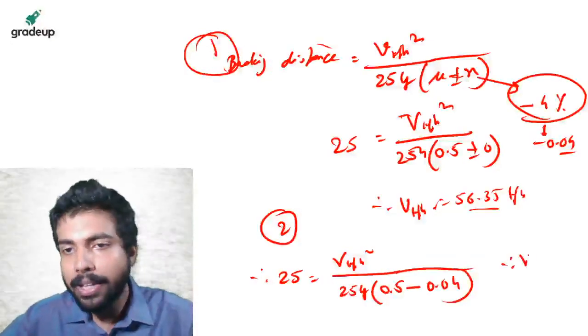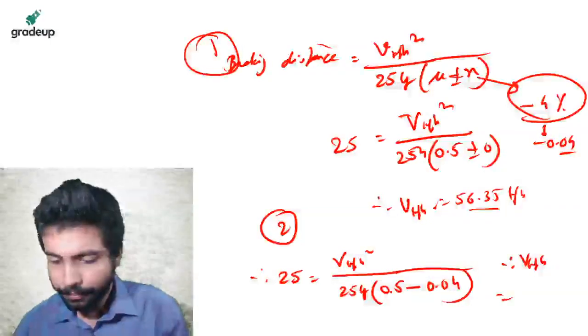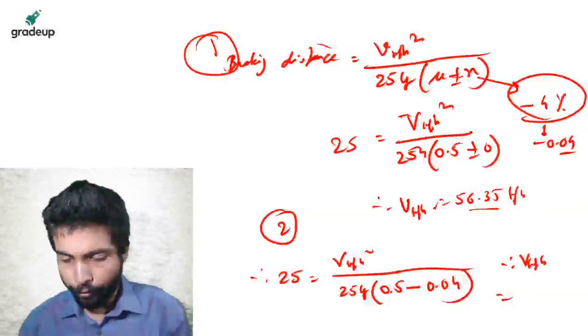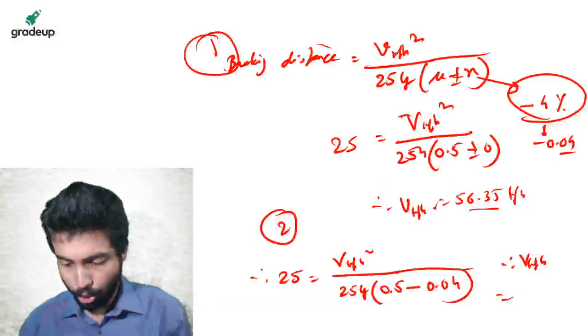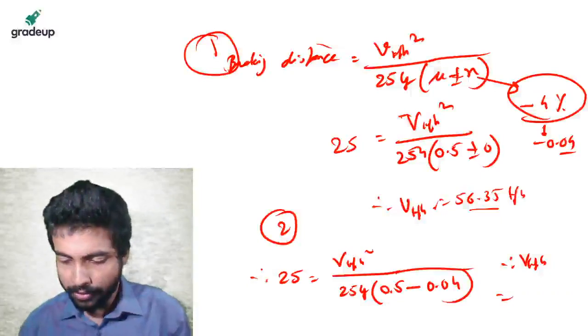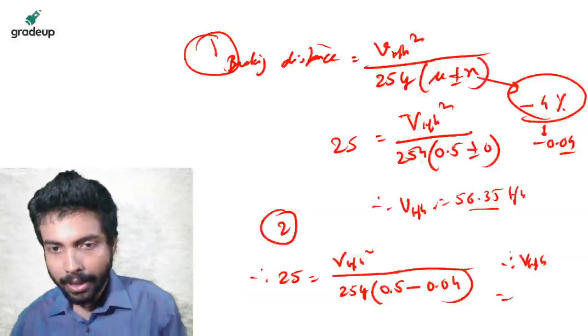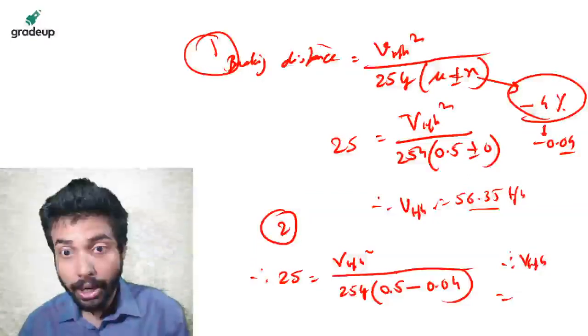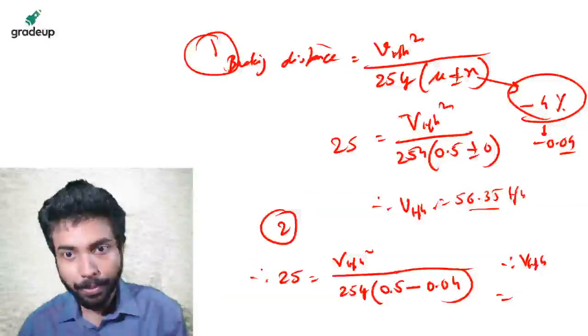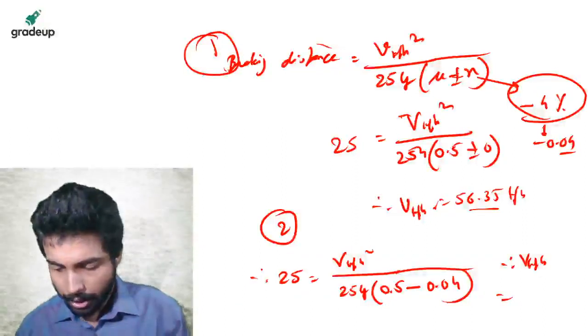So from here the V kilometer per hour we are getting as root over of 0.46 into 254 into 25. Yes, I am getting, beta, the answer 254 into 0.46 into 25 root over.